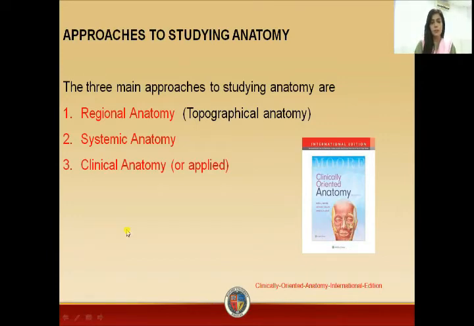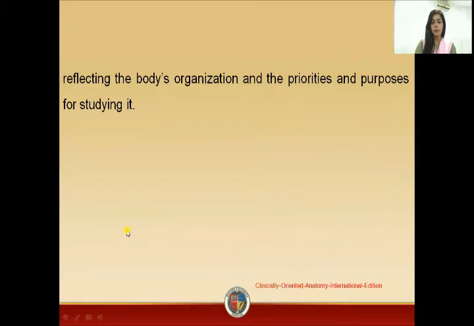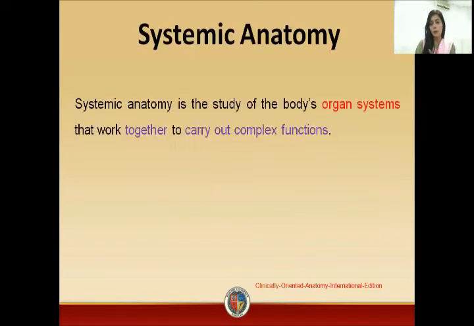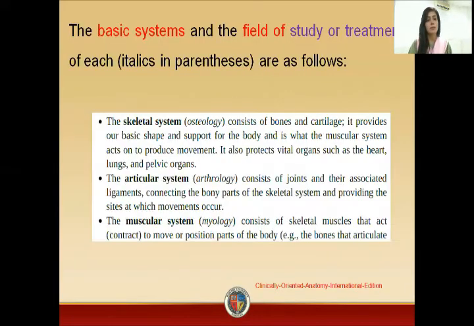So moving towards the next step, how you will study. Basically, these approaches are reflecting the body's organization. This will help you study anatomy according to priorities. Now, systemic anatomy. In systemic anatomy, anatomy is studied according to the organ systems. We will study how these organs are working together with one another, and together they will carry out a complex function.